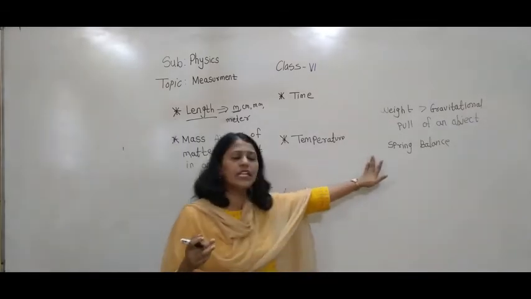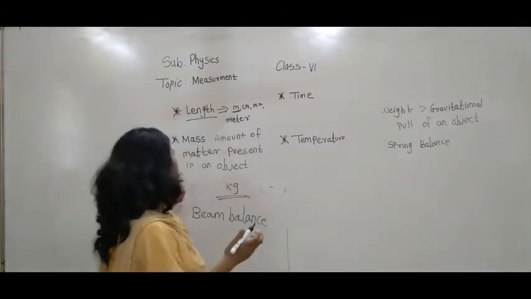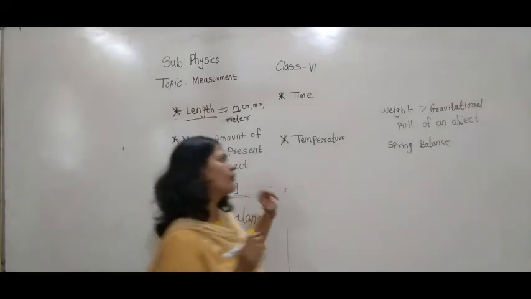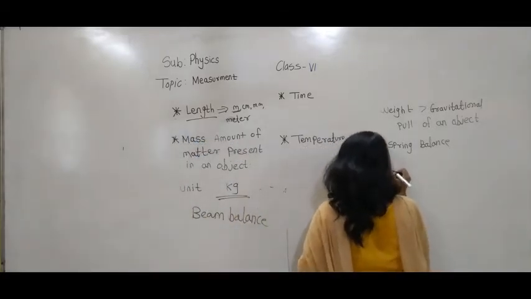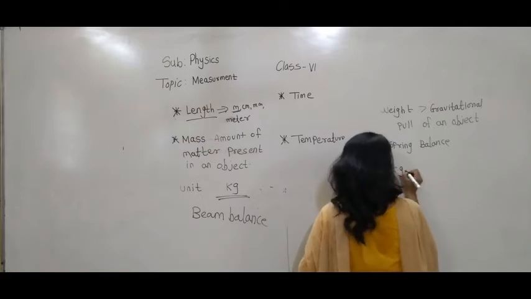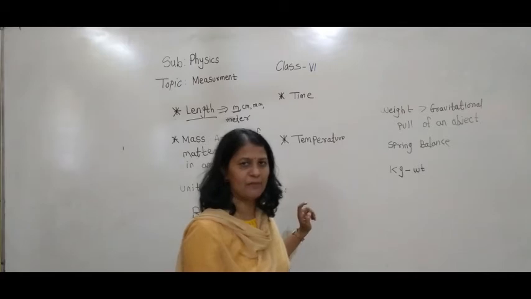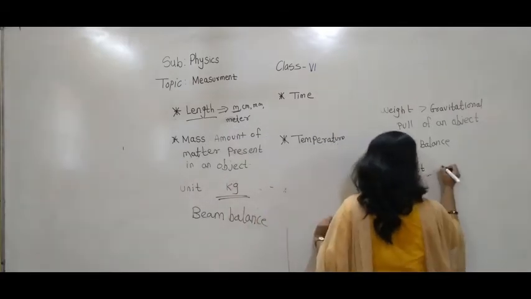So what will be the unit of weight? As you know, the unit of mass is kg. Weight is measured in kg weight, which means it pulls down. This is called a Newton.